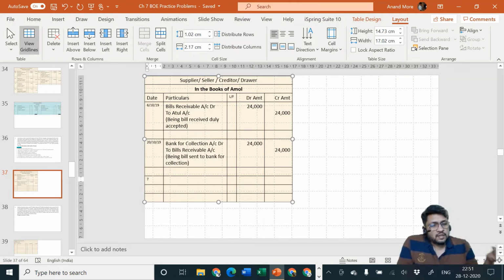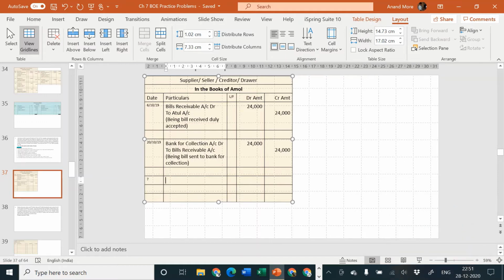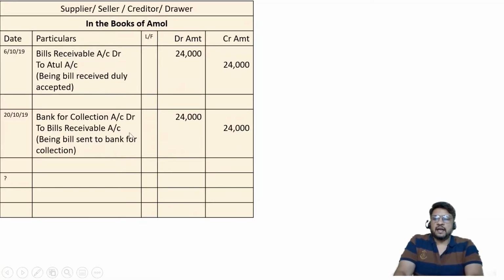So since Atul approached Amol and requested cancellation of the bill, Amol went to the bank and asked the bank to give the bill back. Amol told the bank that in the past, on 20th October, I came to you and gave you a bill for the purpose of collection. That bill you give it back to me now. I don't want you to collect the bill on the due date. Give it back to me.